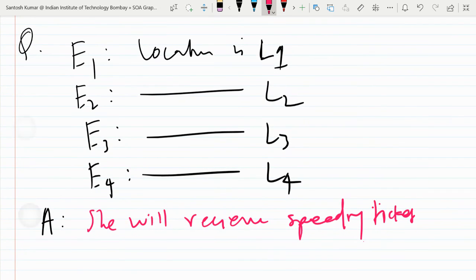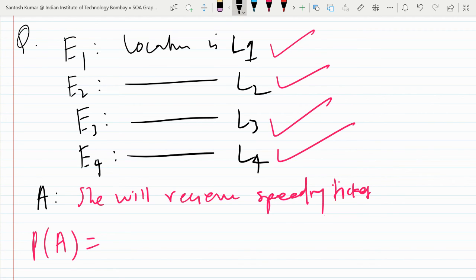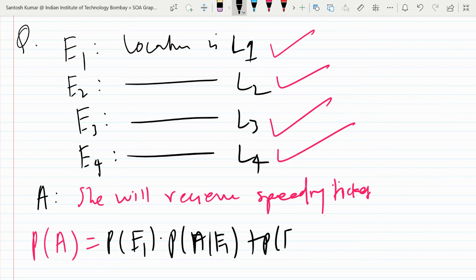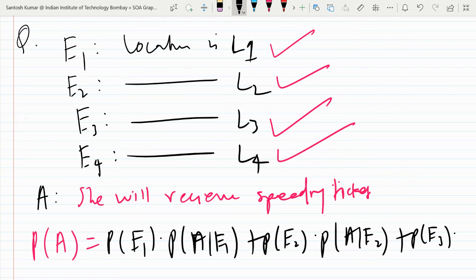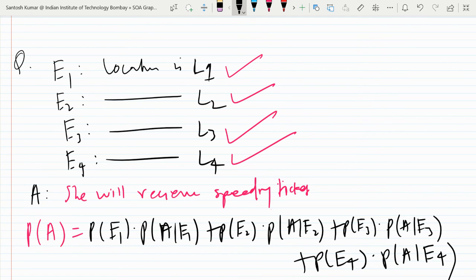So actually they want to ask the probability of A. C may get a speeding ticket at L1, at L2, at L3 or any one of the locations. There are 4 partitions. So according to the formula, I will write the probability of E1 and probability of A given E1, probability of E2 and A given E2, probability of E3 and A given E3, plus probability of E4 and A given E4.